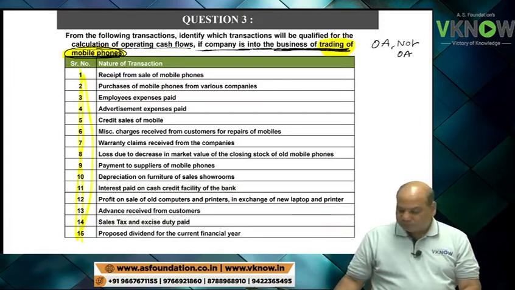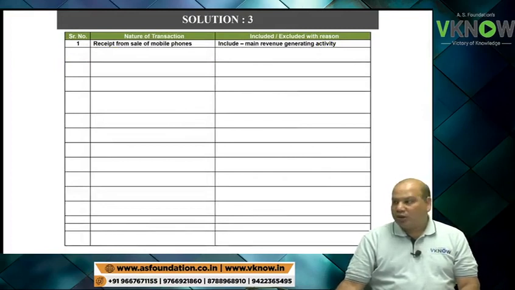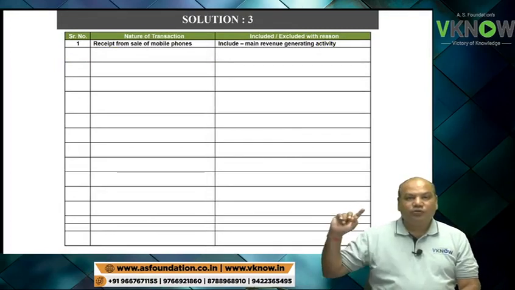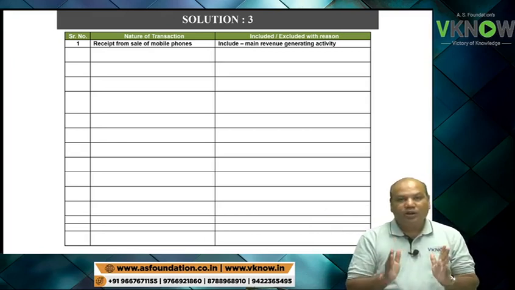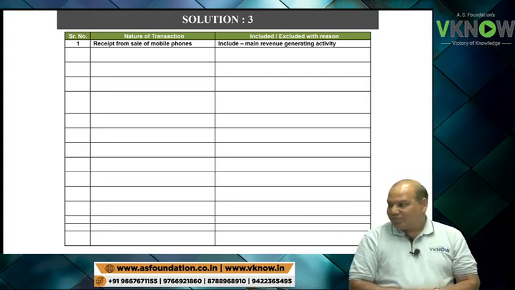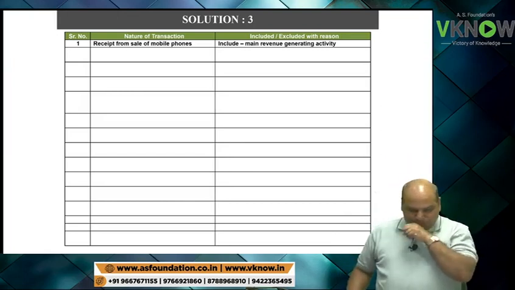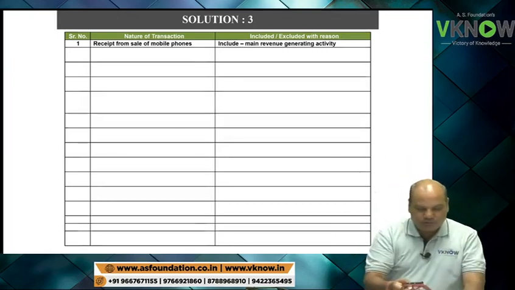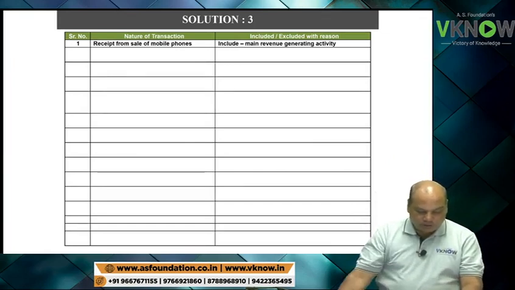First one, receipt from sale of mobile phone. Do you think it is an operating activity? So write there operating activity, because it is the main revenue producing activity. Please write down, dear student. Second one: purchase of mobile phones from various companies. That is also operating activity.